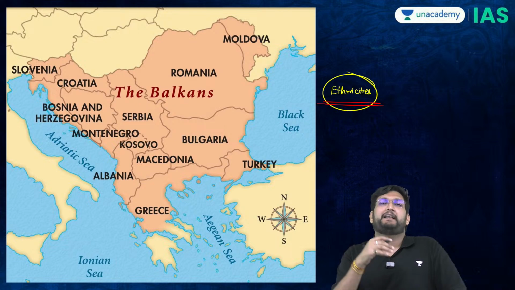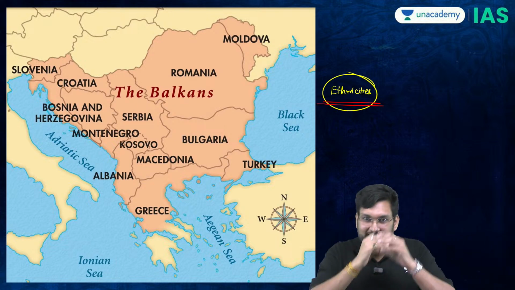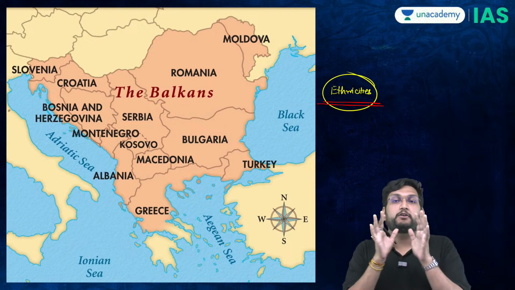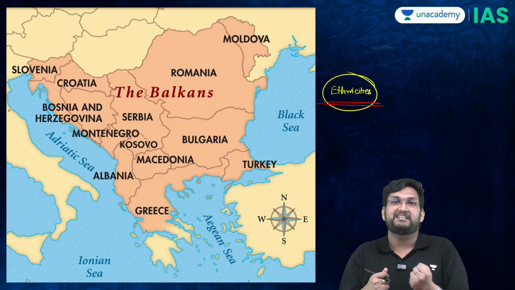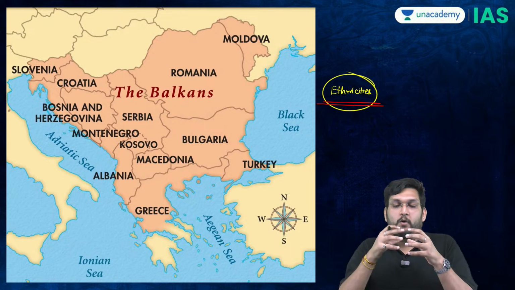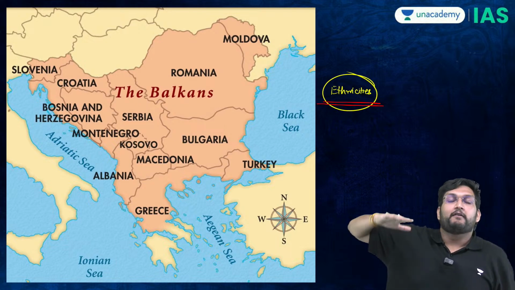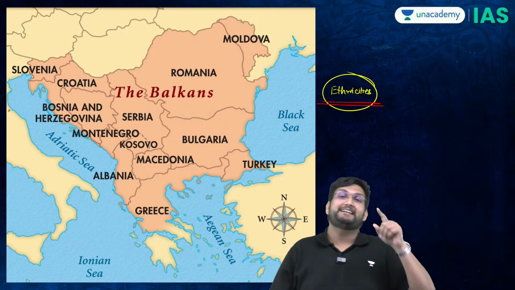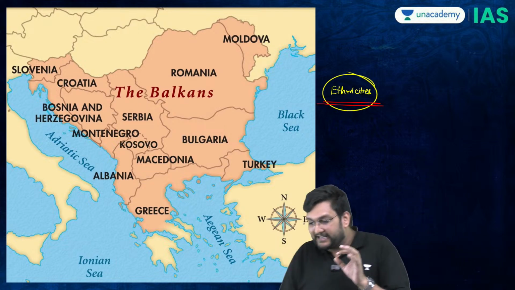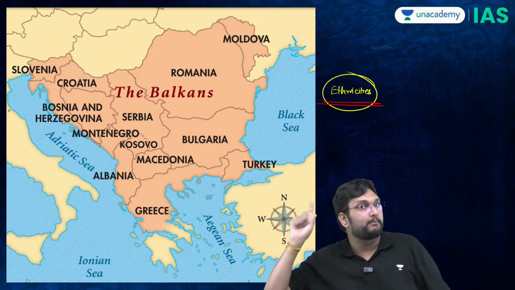See, when the Ottoman Empire is at the height of its power, then the Balkan sector is under the Ottomans. It has a lot of ethnicities. Those have never been converted to Islam. They are non-Ottomanized. Therefore, they hold their own culture, their language, their dressing sense and food. However, once the Ottomans start to become more and more powerful, they also push them down. When they push them down, what happens is that they basically become ethnic minorities. And when they become ethnic minorities, there is a lot of chance that these ethnic minorities over a period of time could become a problem.